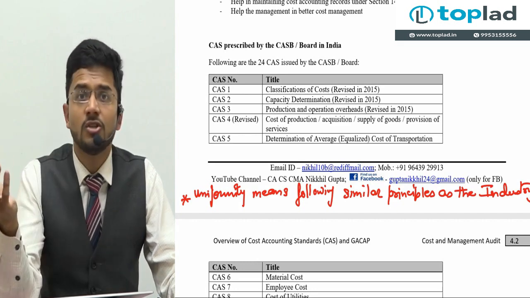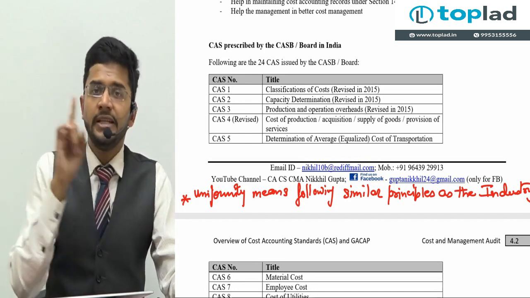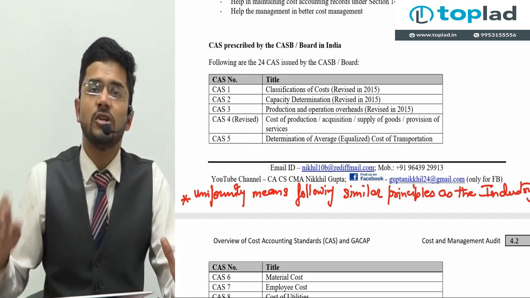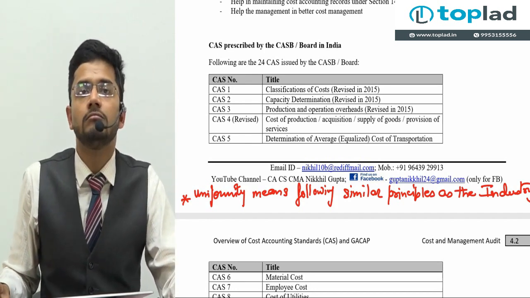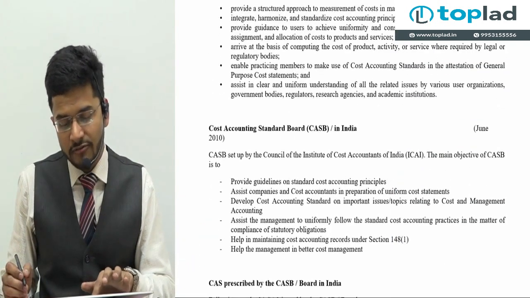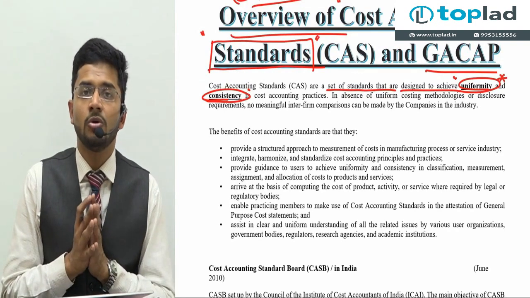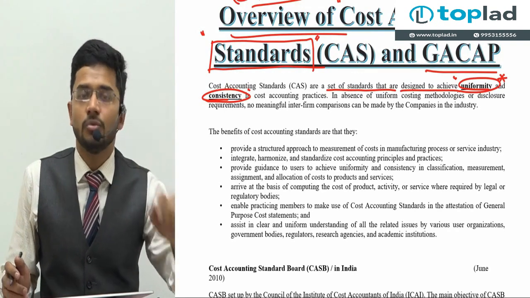There should not be a change. Single principle should be followed by all the companies which are falling under that industry in India. So uniformity means following similar principles as the industry follows. Whatever is followed by the industry, those principles are to be followed by your company also.